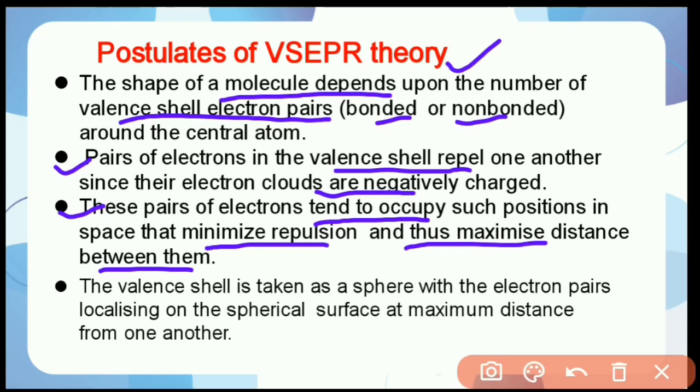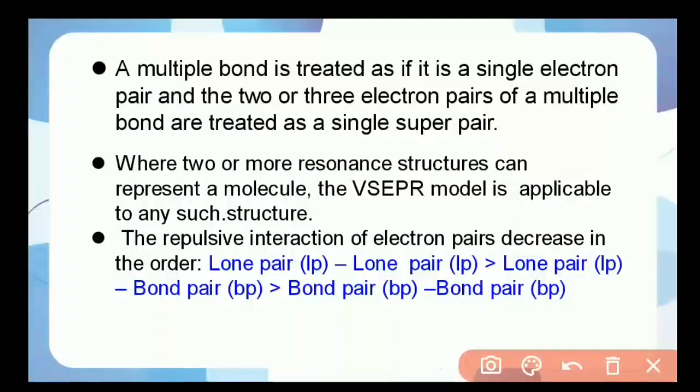The valence shell is taken as a sphere, and the electron pairs are localized on the spherical surface at the maximum distance from one another, because the repulsion faced is minimum.